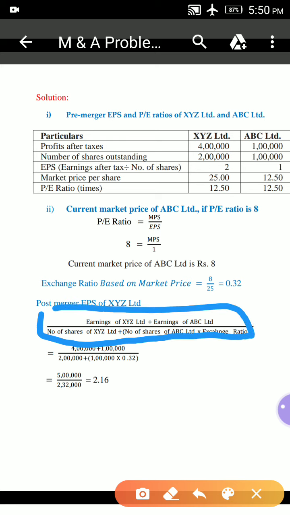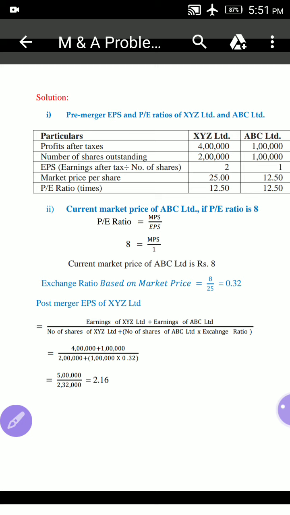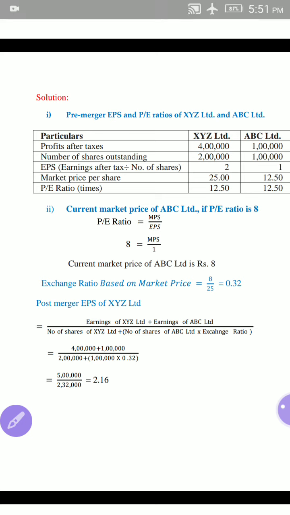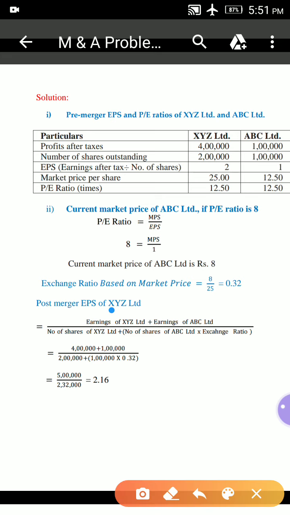The combined earnings, that is earnings of XYZ Limited and earnings of ABC Limited, divided by number of shares of XYZ Limited plus number of shares of ABC Limited into swap ratio or exchange ratio. Earnings of XYZ Limited is 4 lakhs.